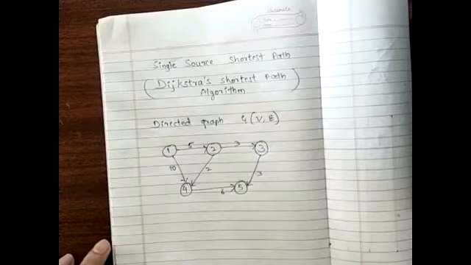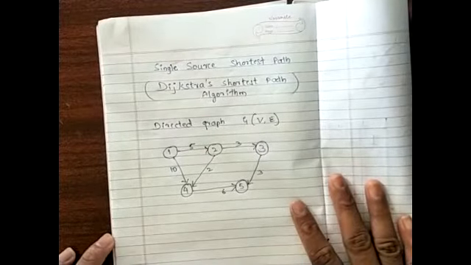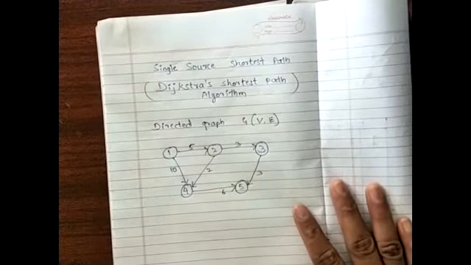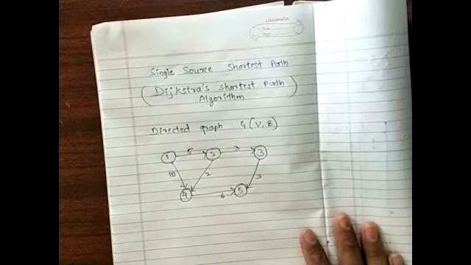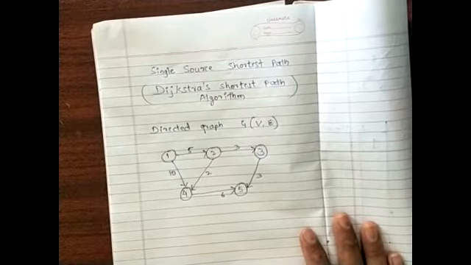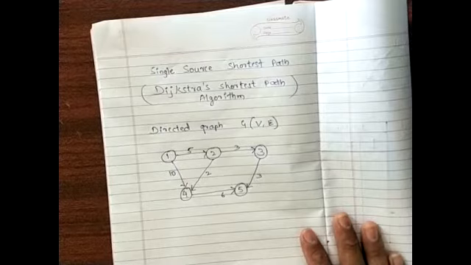Welcome students. In today's session, we will continue our discussion on the greedy method with another classical problem-solving concept. It is called single source shortest path. This single source shortest path is also called Dijkstra's shortest path algorithm because this algorithm was designed by the computer scientist Dijkstra, and the name is given for this.